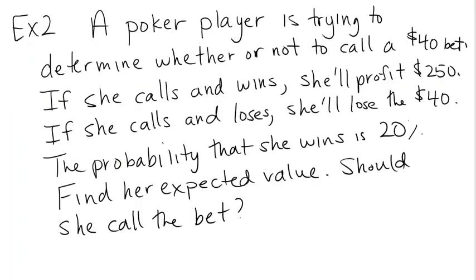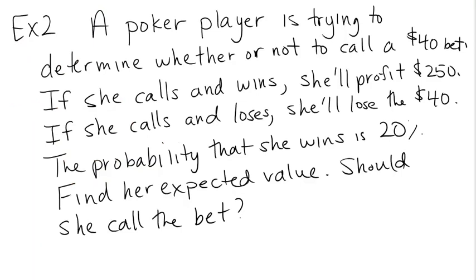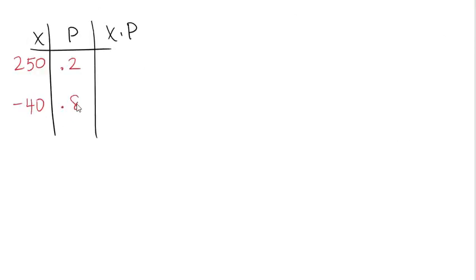And then it says find her expected value. It seems like something's missing. We're missing a number in the table. But remember, this column has to add up to 1. Or going back to the problem, if the probability that she wins is 20%, then the probability that she loses will be 80%. And so we're going to put a 0.8 right there for 80%. Notice that this column now adds up to 1.